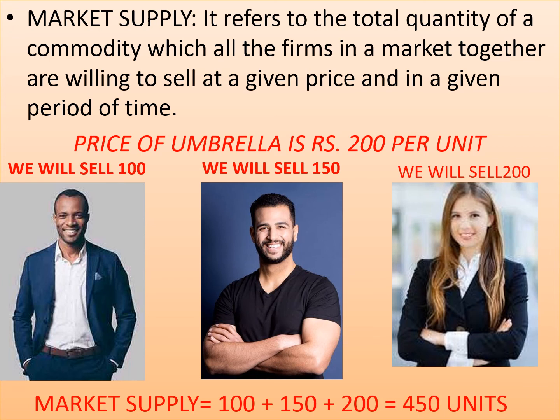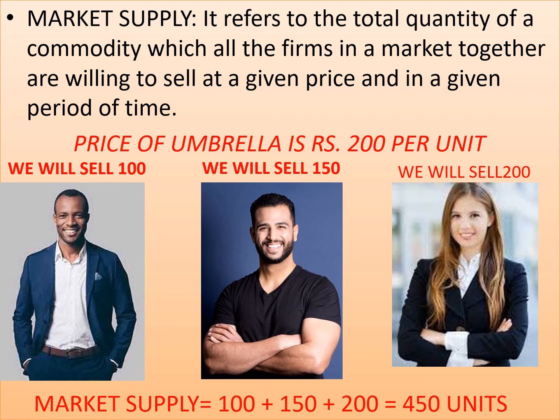As I told you, individual supply discusses one single firm. The market supply talks about all the firms together. So it refers to the total quantity of a commodity which all the firms in a market together are willing to sell at a given price and in a given period of time.